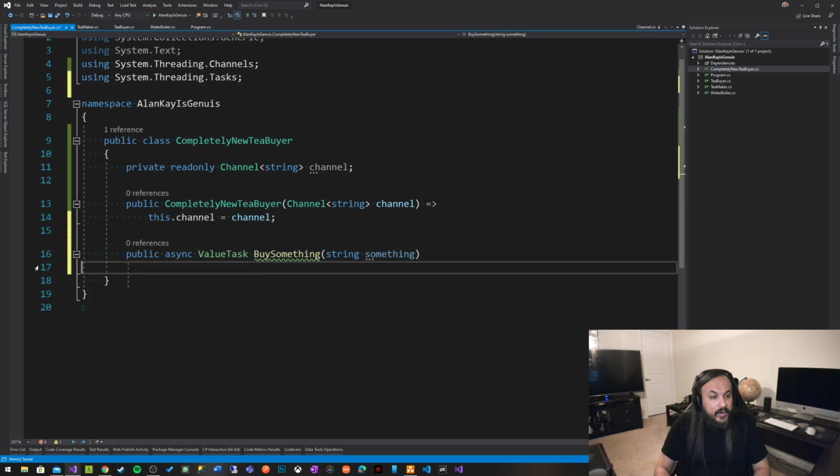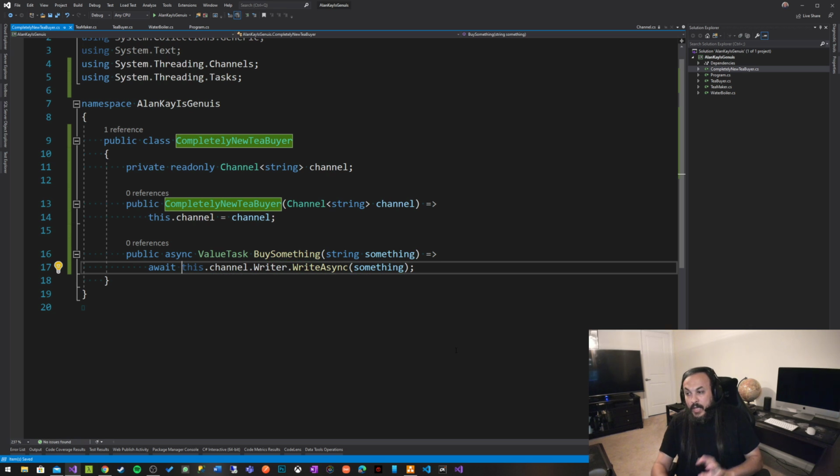And I could go here and say, okay, this buy something guy can say writer write async. And in that write async, there is something that is being changed in here, and I'm going to await this guy. I completely changed the implementation of the class that actually buys tea. Completely, but it still adheres to the same contract regardless of the implementation behind the scenes.